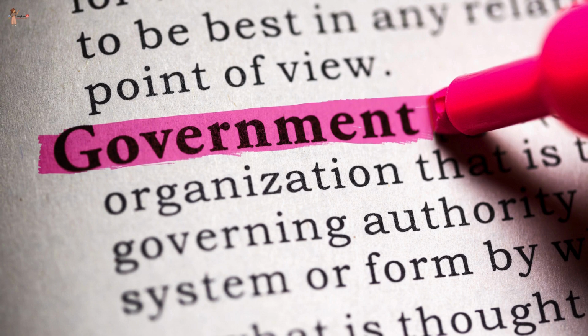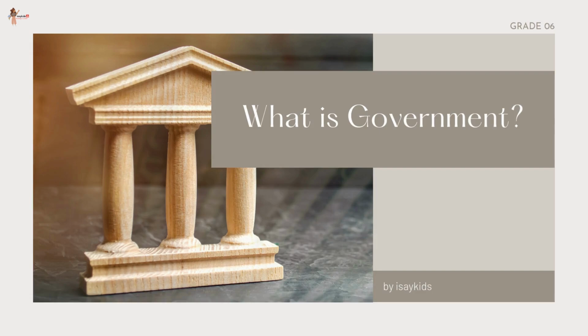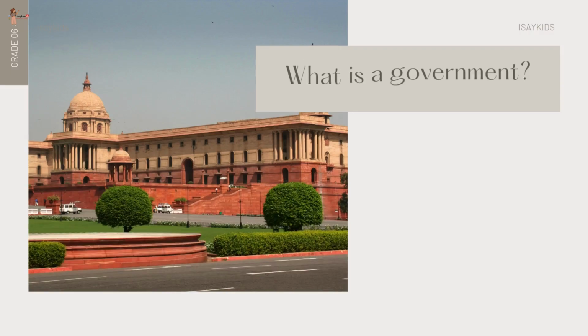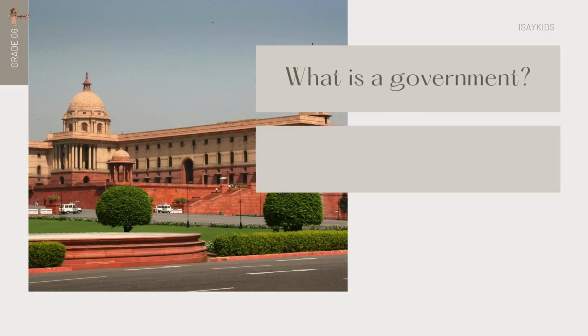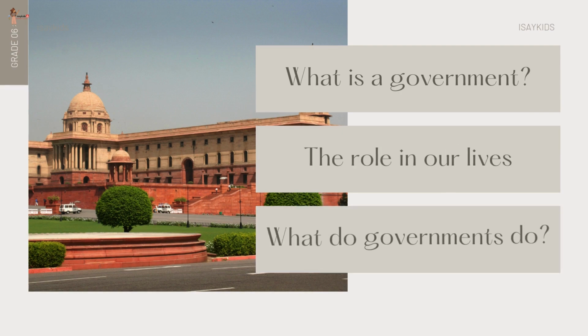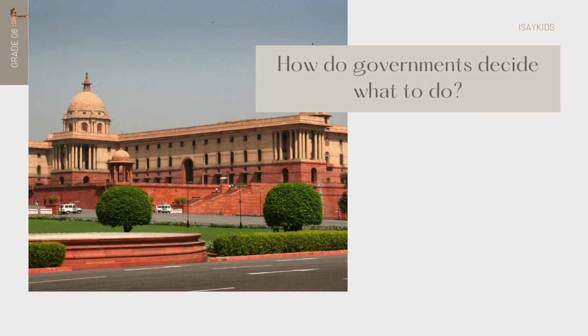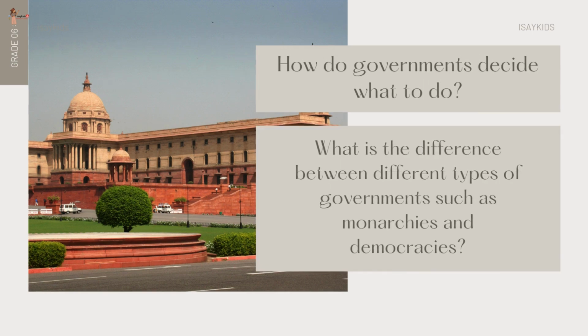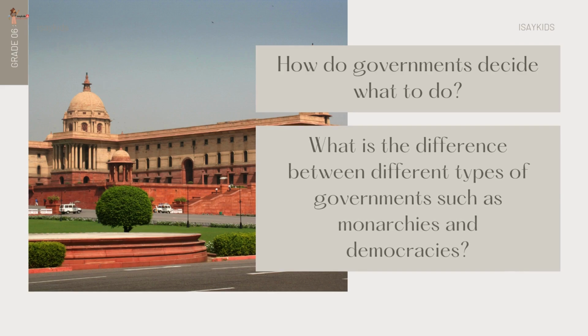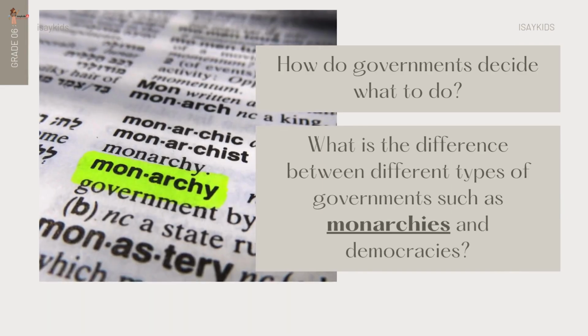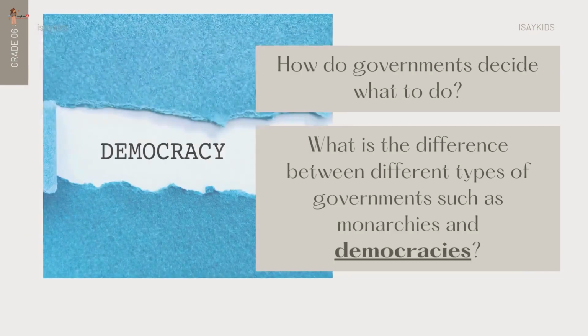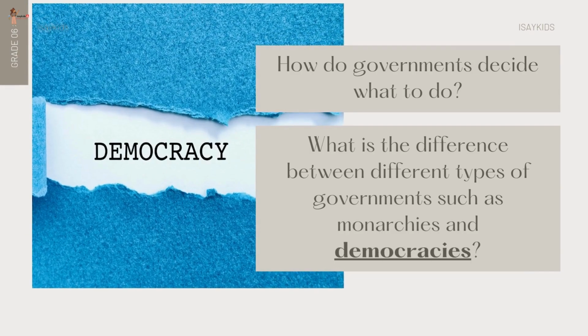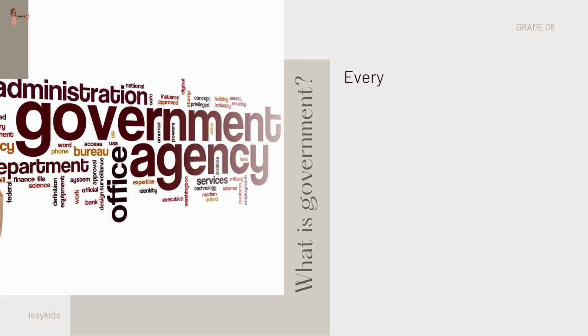You must have heard the word government mentioned several times. In this chapter, you will learn about what a government is, the important role it plays in our lives, what do governments do, how do they decide what to do, what is the difference between different types of governments such as monarchies and democracies. Let's find out.